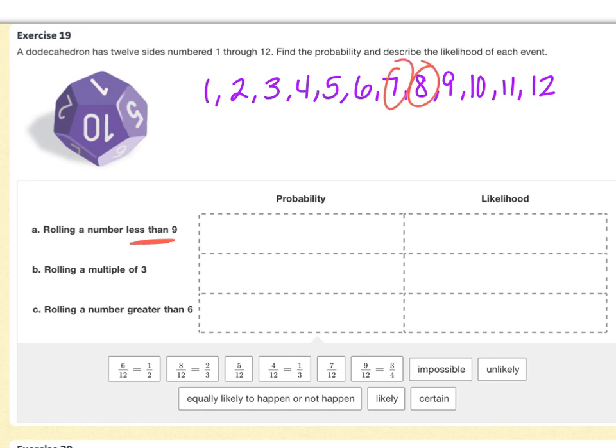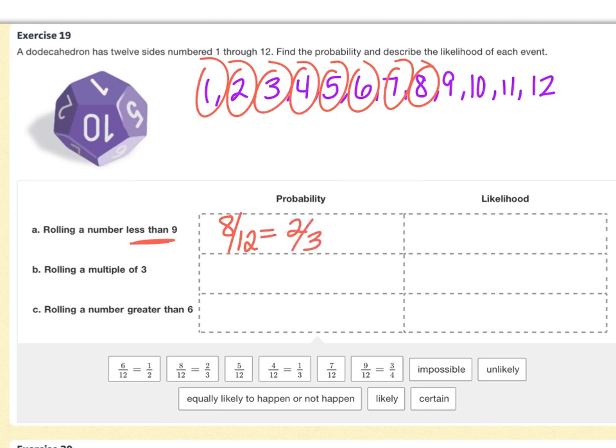Well, 8, 7, 6, 5, 4, 3, 2, 1. You get the picture, right? So 8 out of 12 numbers are less than 9. Now, of course, 8/12 reduces to 2/3, and you can see that option right here. And if it's 2/3 likely, that's more than 50%, but less than 100%. So we're going to say it's likely that we get one of those numbers.